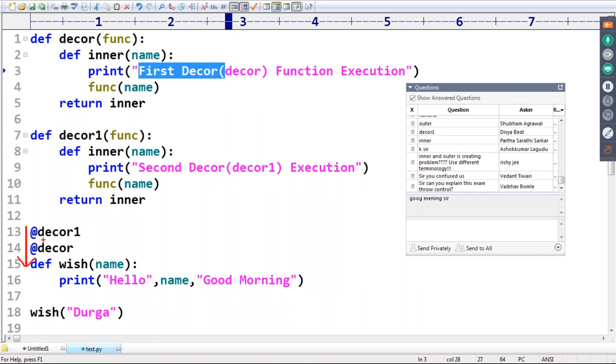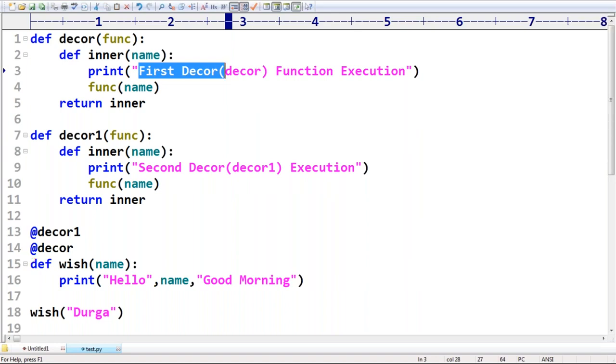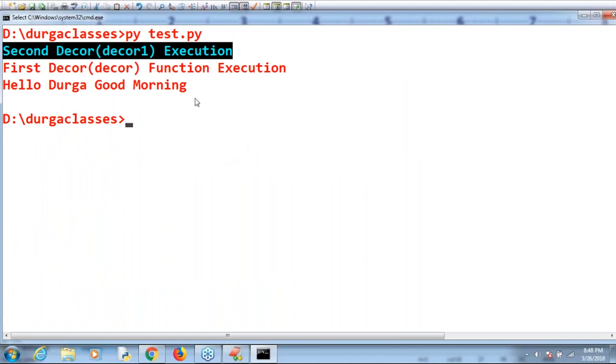Correct? It's always going to be considered from top to bottom. Correct? Yes, ma'am. First this one got executed. Next this one got executed. But wish method has to be called only once. But here you are calling. Here you are calling. That's why. Good. Observe that. There is one more observation.